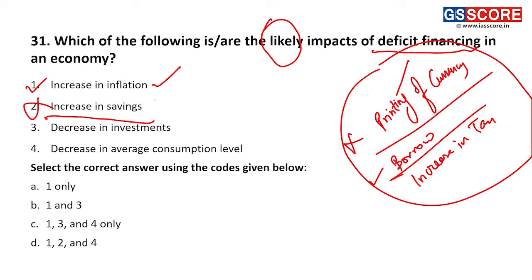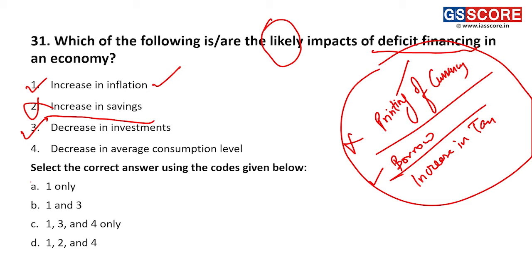Similarly, if we have a fiscal deficit and we are borrowing money for development expenditure, using that money to open more companies, open more PSUs, extend the railway network, increase our infrastructure, then there will be an increase in investment. So both are quite likely. That depends on the manner in which we are undertaking that deficit. So this will be correct, and similarly an increase in investment would also be correct because both are equally likely. It is not like increase in savings, whose probability is very low.